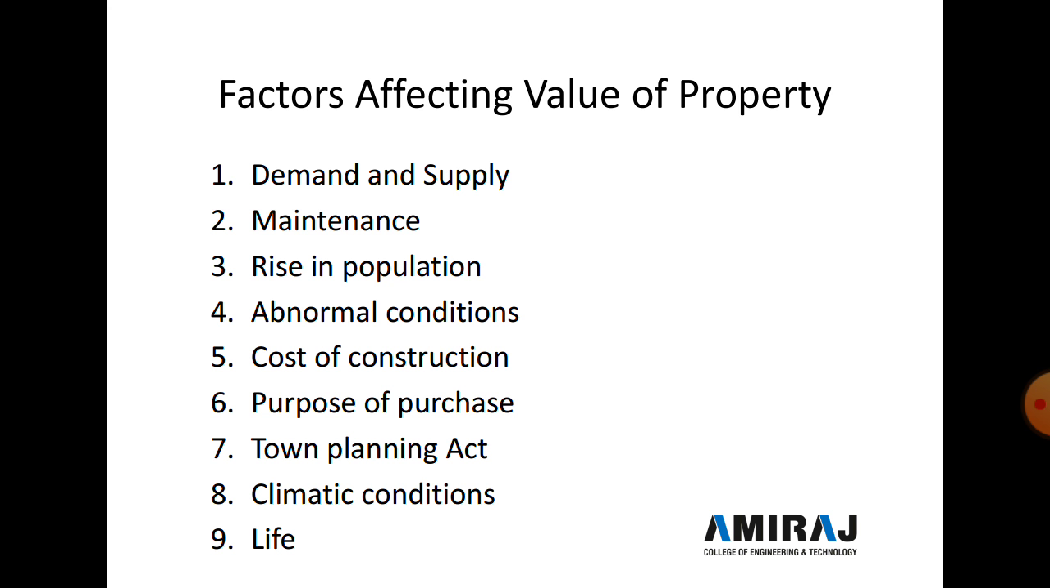How do abnormal conditions affect the valuation of a property? Due to abnormal insecure conditions like riots, war, earthquake, etc., value may drop and remain so for a considerable period. And the fifth factor is cost of construction. The present cost of construction affects the value due to rapid change in price index in comparison with the rate of depreciation.